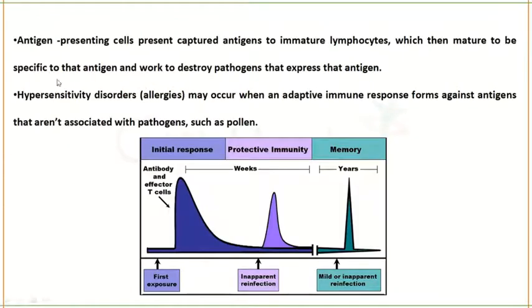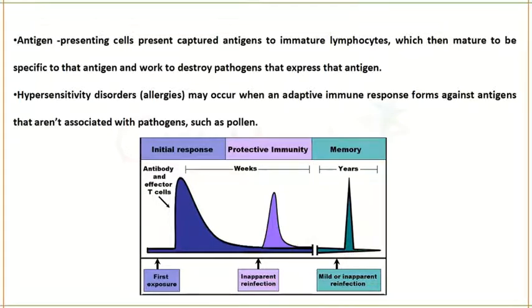Antigen presenting cells are a type of cell that present the antigen to the lymphocytes. Antigen presenting cells can be macrophages, and they can be B cells also. They will present the antigens to the immature lymphocytes.